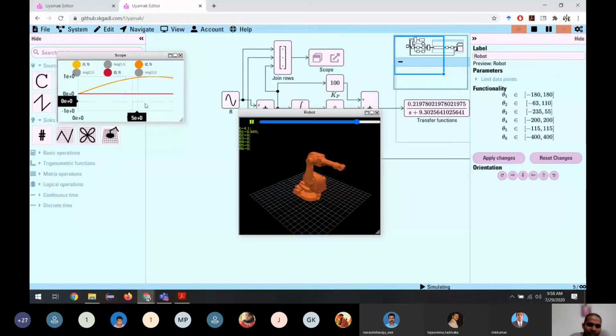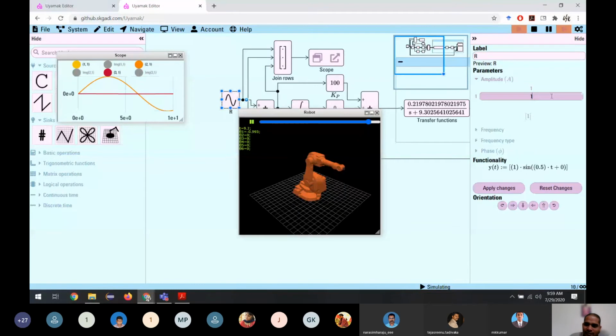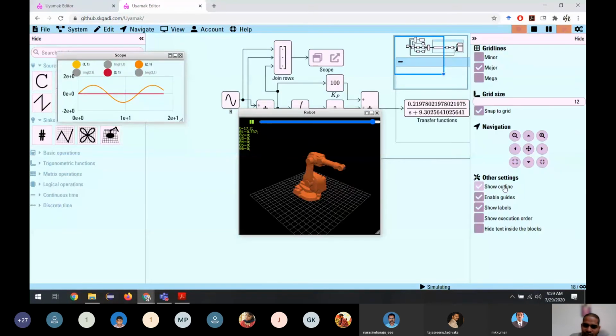It's moving, but the value is very small. The amplitude is very small. We can move from 180 degrees to 180 degrees, so let us give something like 120 degrees to 120 degrees. So it moves.